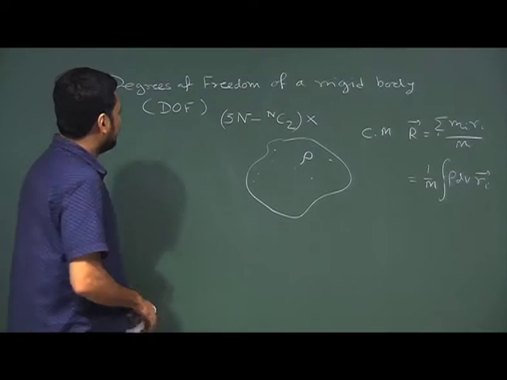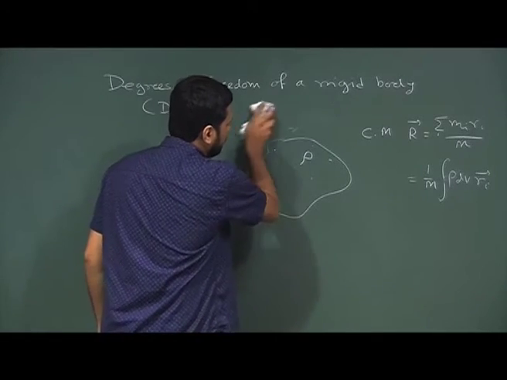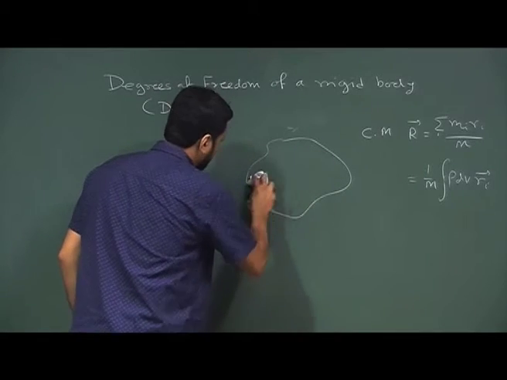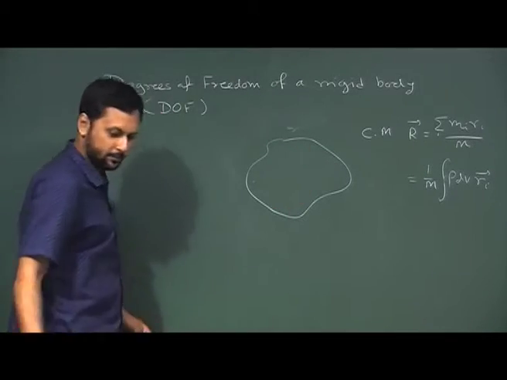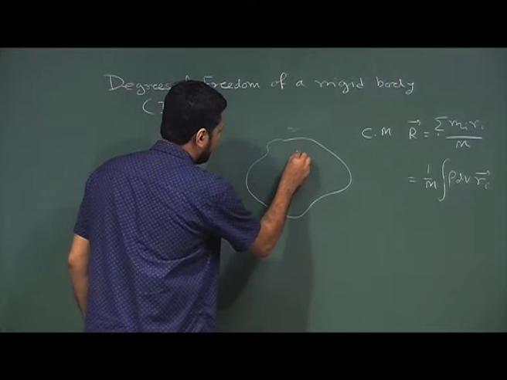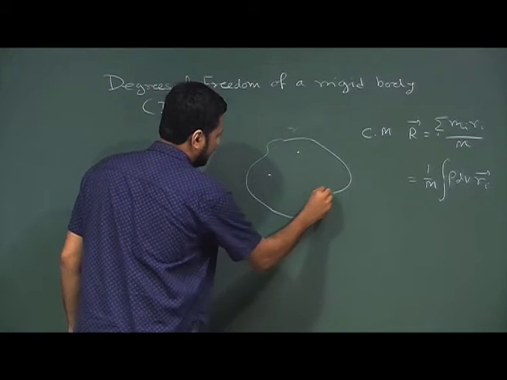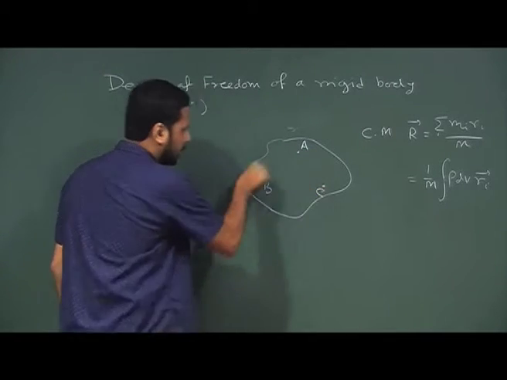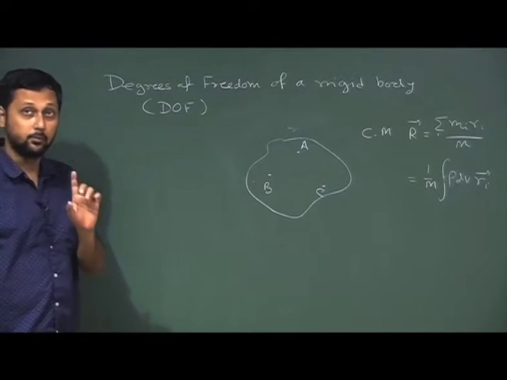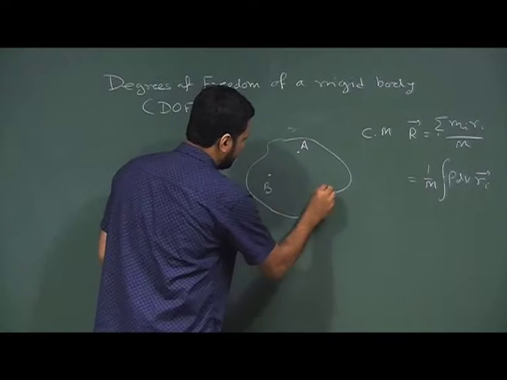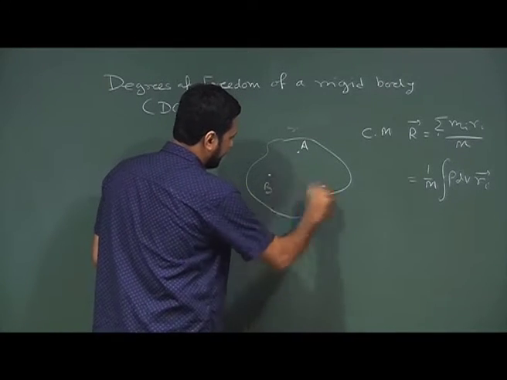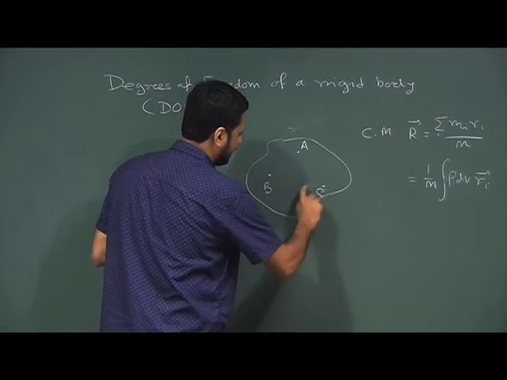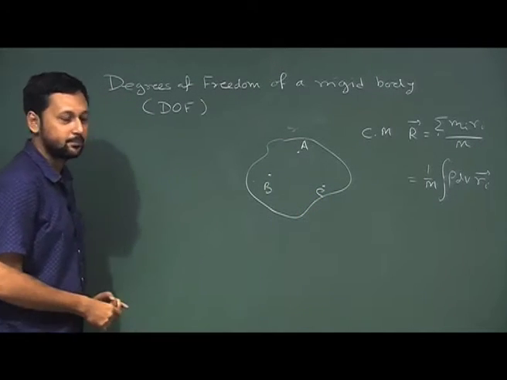Instead, in order to get the degrees of freedom, let us do one thing. Let us take 3 points in this rigid body. There are many points, but we will just take 3 points A, B and C, which are not lying on the same line. That is very important, because if we take 3 points or as many points on a straight line, this purpose will not be served.